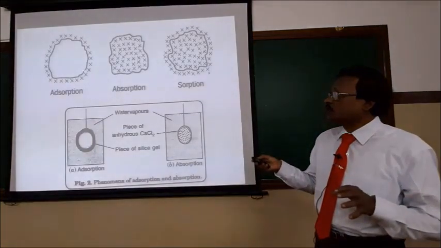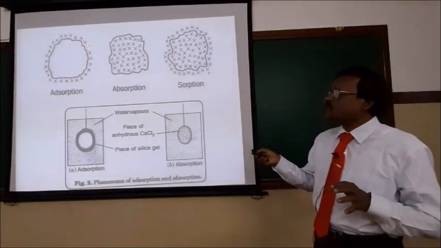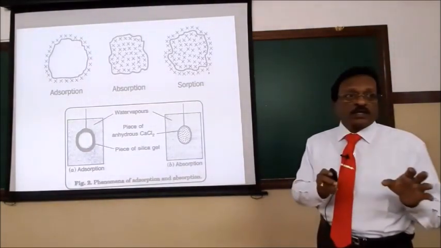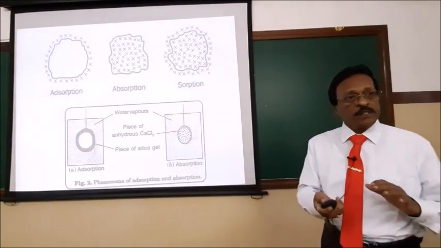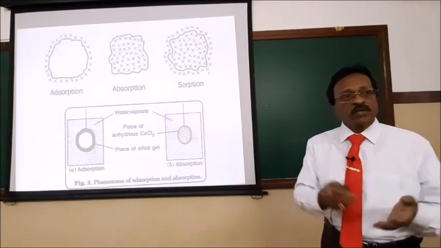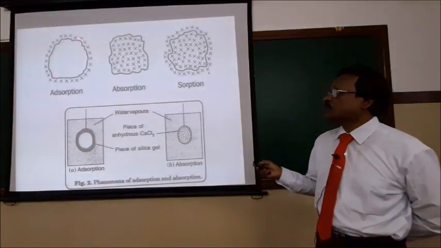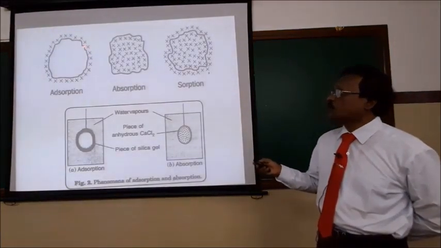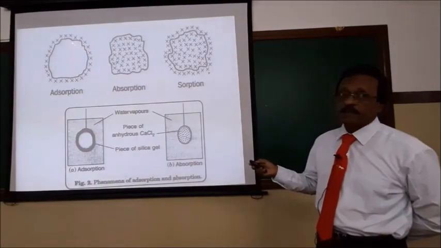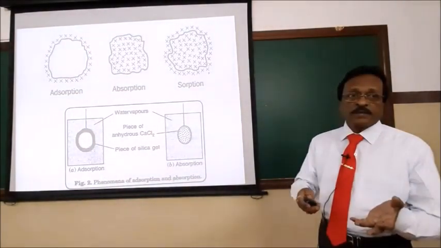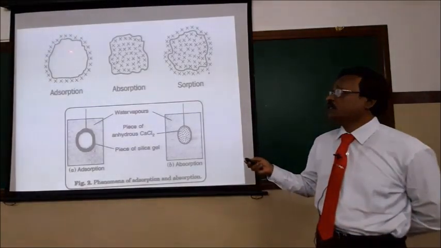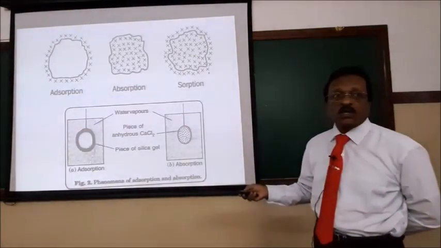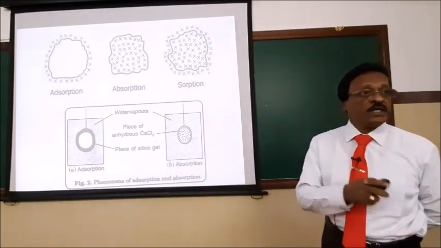Whenever adsorption occurs, the surface energy decreases. As you know, by the principle of conservation of energy, energy can neither be created nor destroyed. But one form of energy can be converted to another form. Here, this surface has some energy. Due to adsorption, the surface energy decreases. Then what happens to the remaining amount of energy? The remaining amount of energy appears in the form of heat. Therefore, heat is liberated in adsorption. Adsorption is an exothermic process, and heat is liberated.